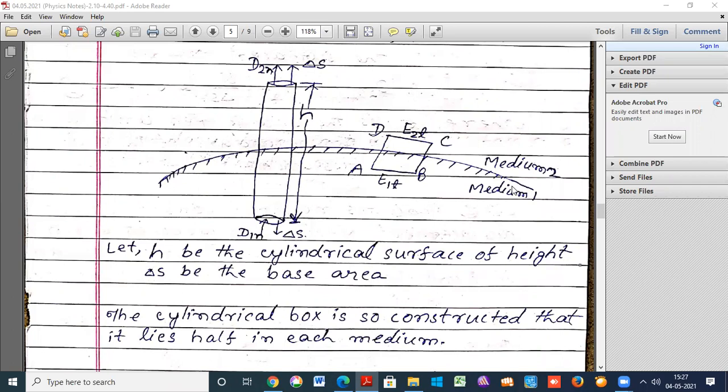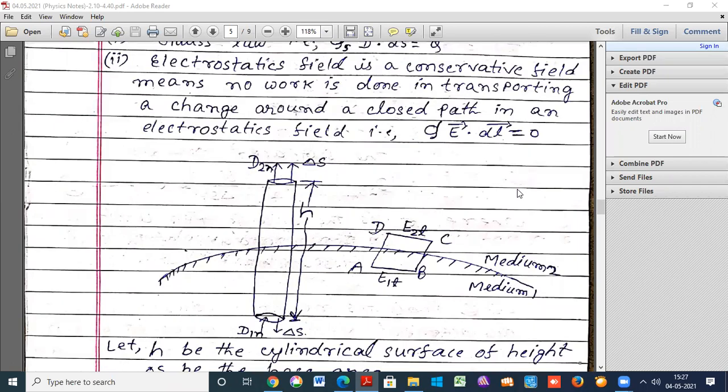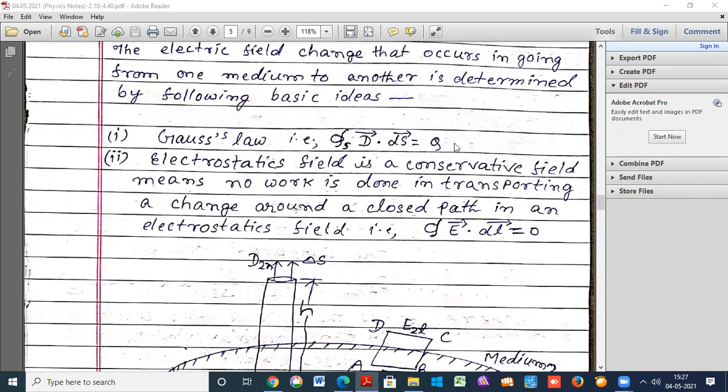One is Gauss law: the surface integral over a closed surface of D into dS is equal to Q. The other is that the electrostatic field is conservative.